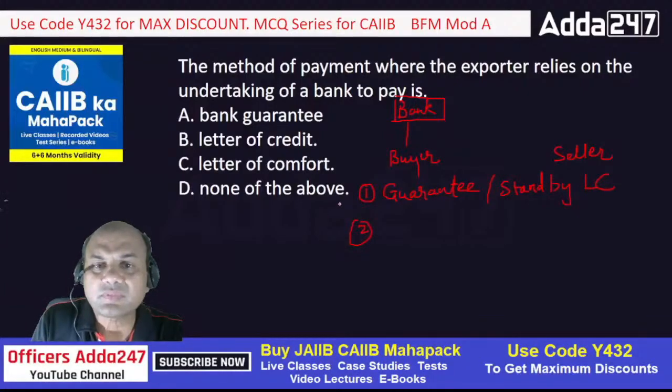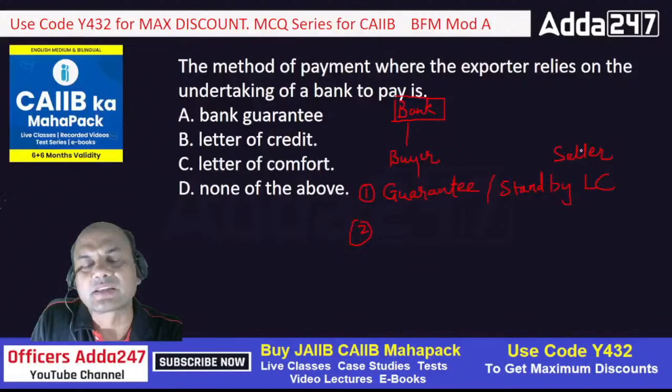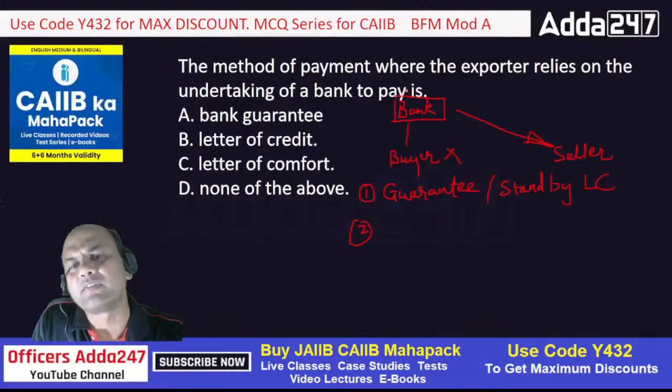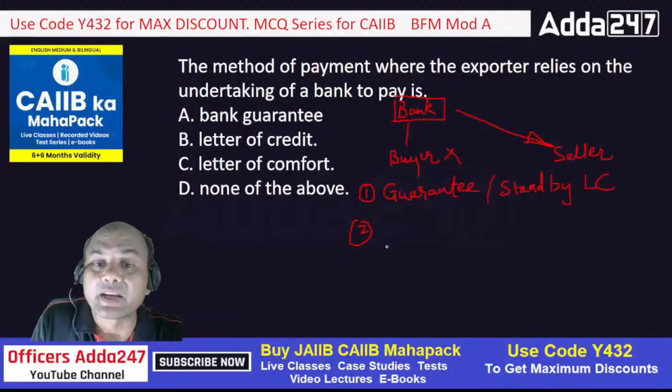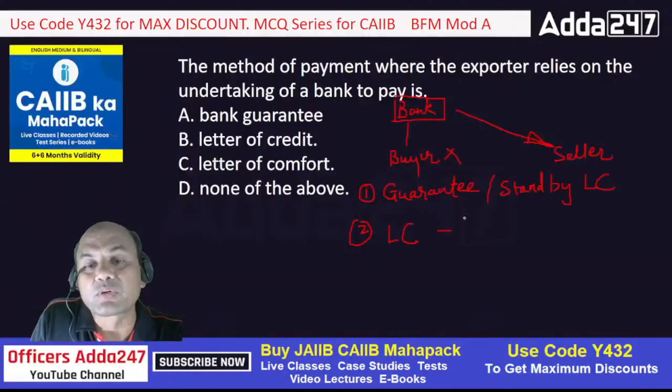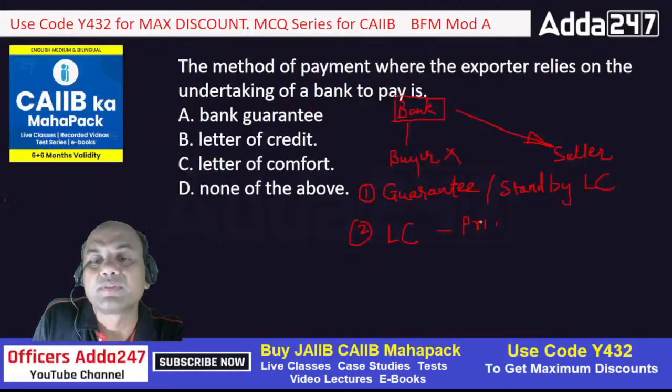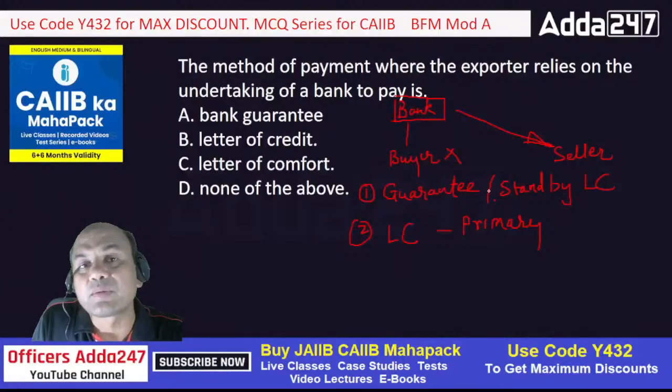Second one, now the bank can tell the seller that, forget this guy, I will pay you directly myself. You won't get the payment from the buyer, I will pay you. Send the goods to this buyer, don't worry about that. So that is called LC, letter of credit. So letter of credit is the primary mode of payment. And guarantee is a secondary mode of payment, means if this buyer doesn't pay, then the bank will pay.